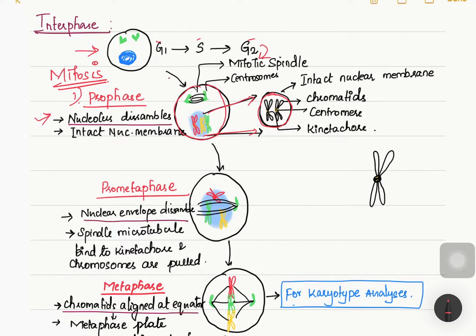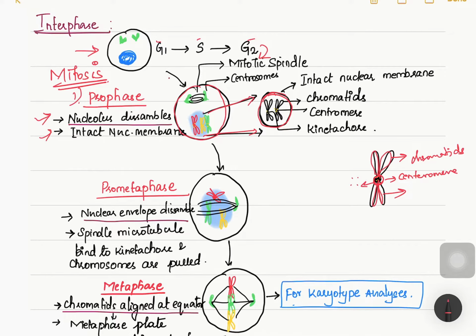That is the important point: we have an intact nuclear membrane, but the nucleolus is disrupted. So what will happen with the intact nuclear membrane and the chromosomes? We know these are the chromosomes. Chromosomes have chromatids, and these chromatids are joined together by the centromere.